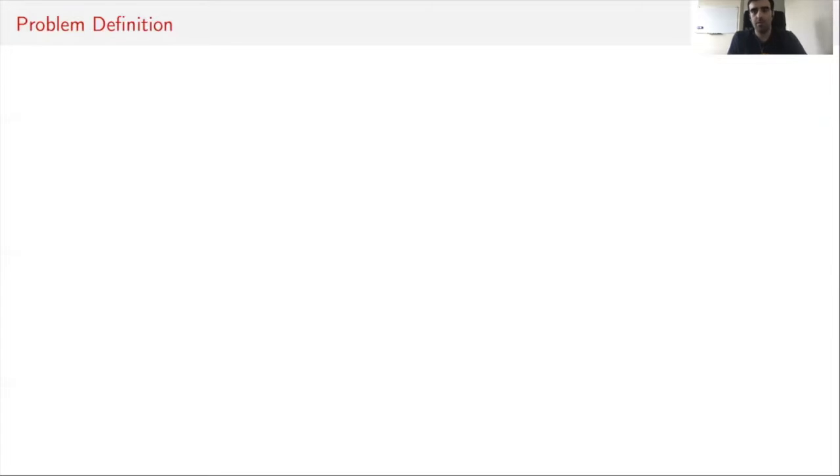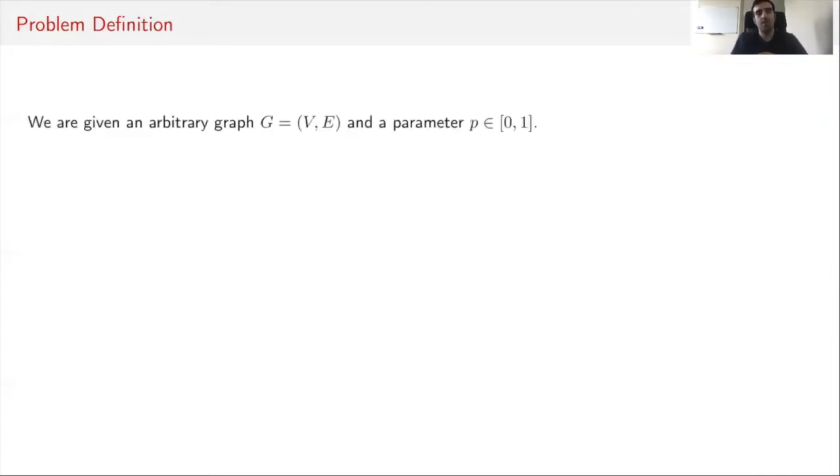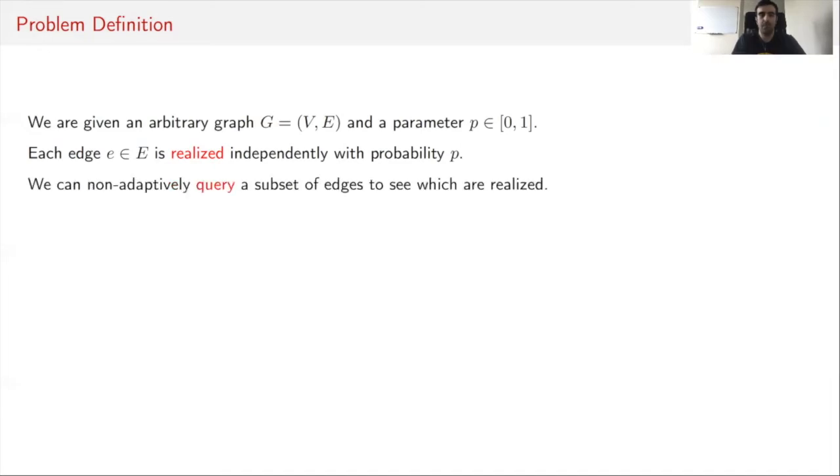So let me start with the problem definition. We are given an arbitrary graph G along with the parameter P, and each edge of this graph G is realized independently with probability P. So a realization of G is a random subgraph that includes each edge of G independently with probability P. We are not aware of this realization, but what we can do is to non-adaptively query a subset of edges of G to see which are realized. Then the goal is to find a large realized matching by querying few edges per vertex.